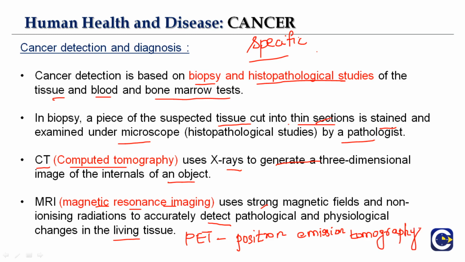Okay, and you also have ultrasound and X-ray to detect this, and the most relevant or the most accurate method is biopsy. The doctor will collect the sample of the cells and they test it under in vitro condition. So this is how we diagnose and detect cancer.